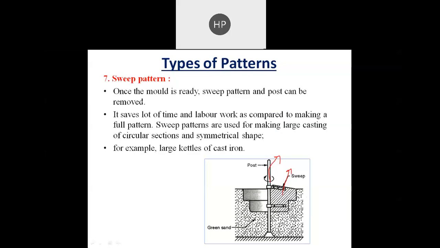Okay, it saves a lot of time and labor work as compared to making a full pattern. Because suppose you want to make the full pattern, it will take a very long time. Suppose you want to make a product like this, I will just simply draw a 3D diagram.